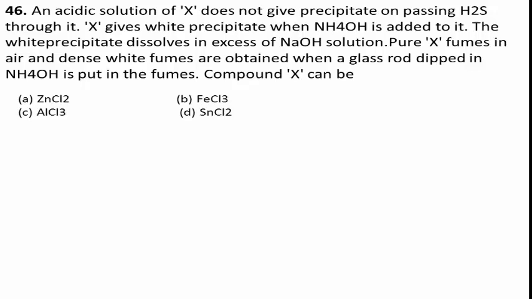See the question carefully. An acidic solution of X does not give precipitate on passing H2S through it, and X gives white precipitate when NH4OH is added to it. The white precipitate dissolves in excess of NaOH solution. Pure X fumes in air and dense white fumes are obtained when a glass rod dipped in NH4OH is put in the fumes. Compound X can be. The given options are: option A ZnCl2, option B FeCl3, option C AlCl3, and option D SnCl2.